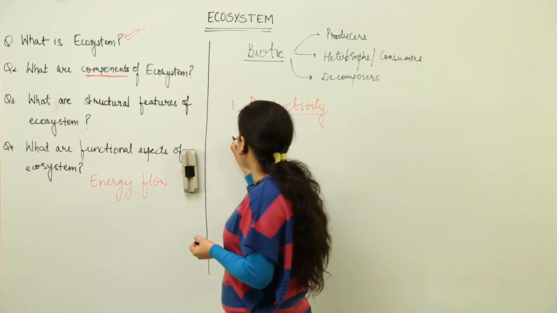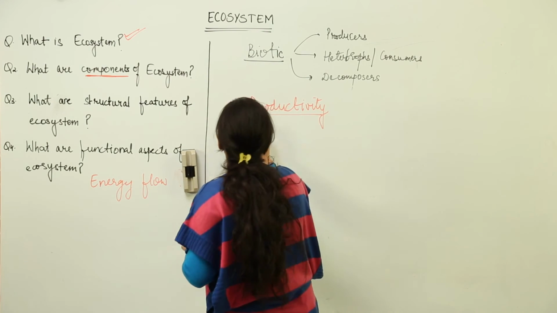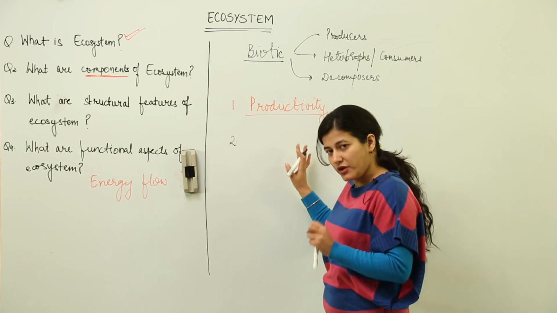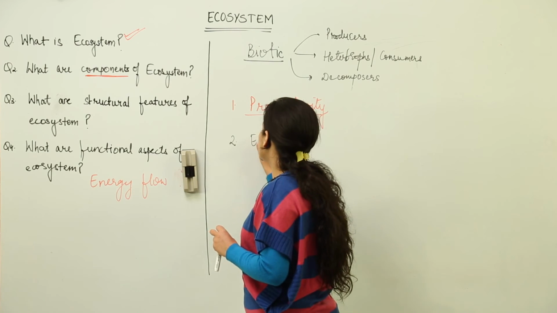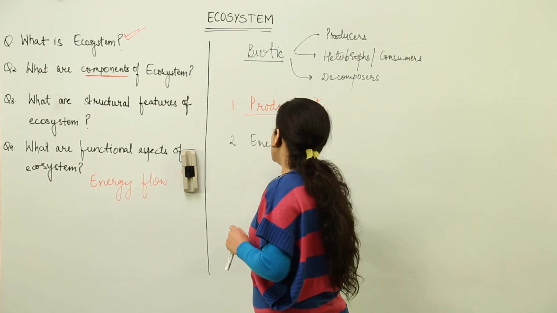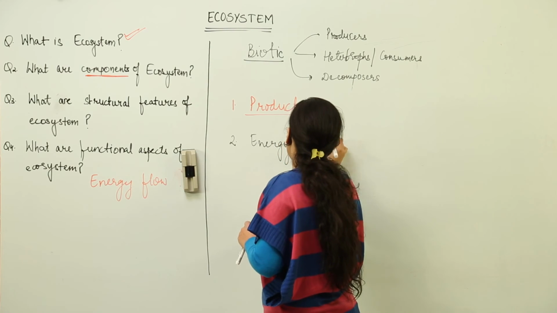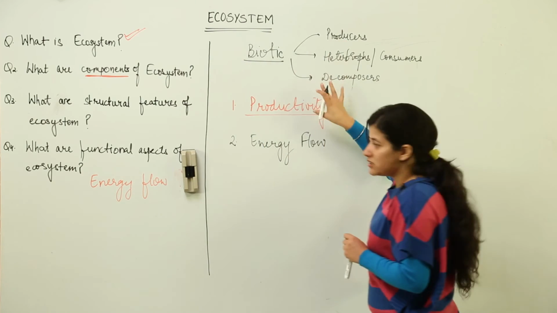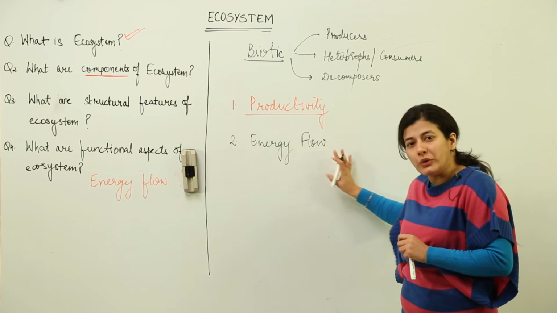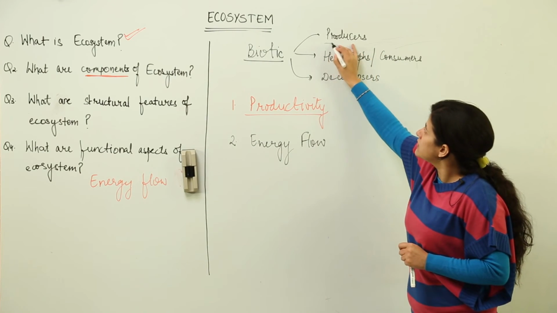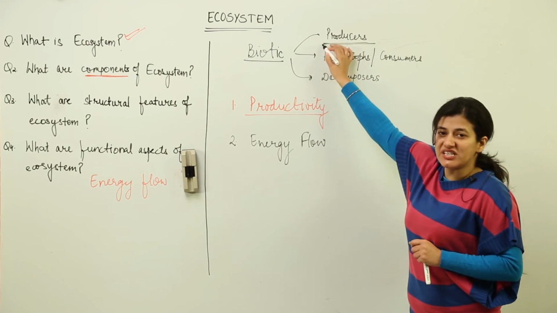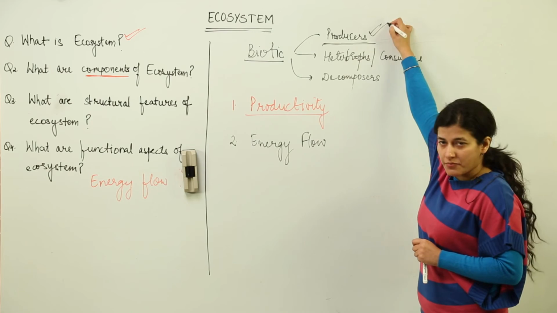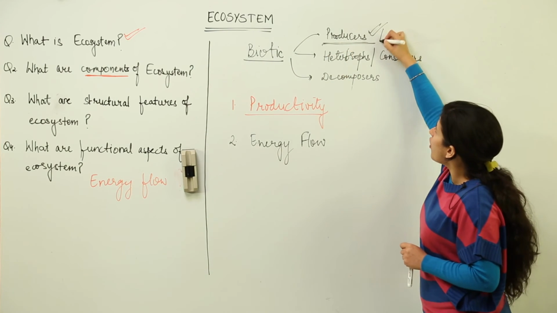Then the next thing after productivity, the first one. Now when we talk about productivity, there would be energy flow. We are going to come to that energy flow. So let us consider whosoever has produced this energy, how that energy flows from one consumer to the other, or one biotic component to another. Because the exclusive property of converting inorganic material to organic material lies with this biotic component, which is producers, or we call them autotrophs.